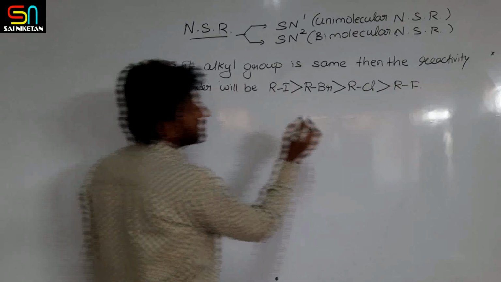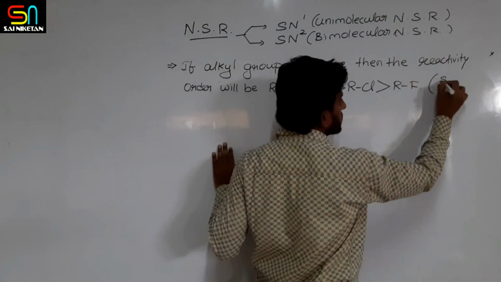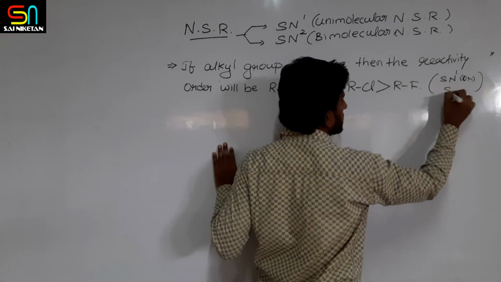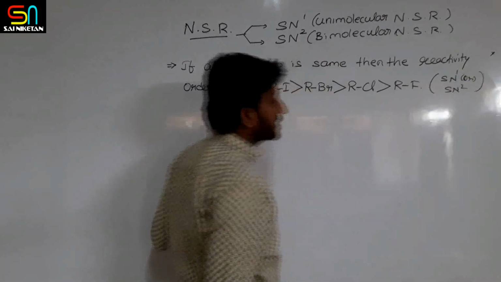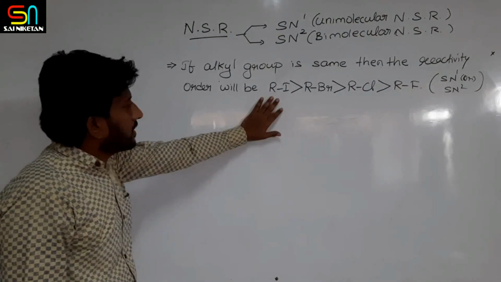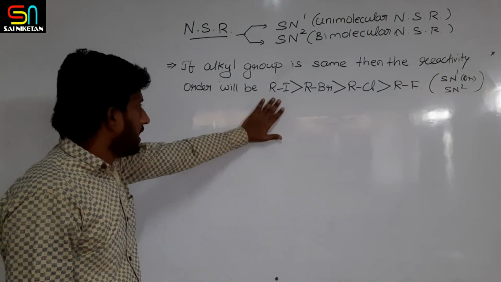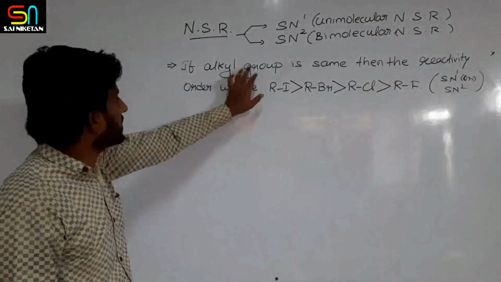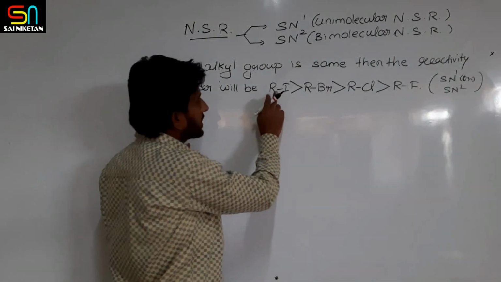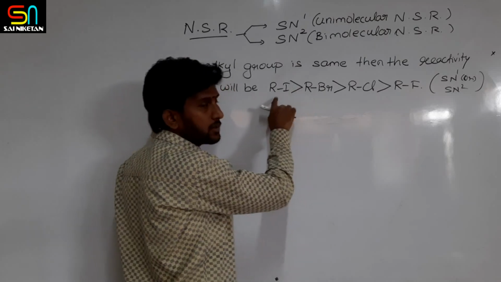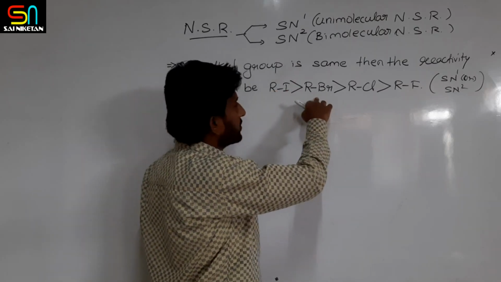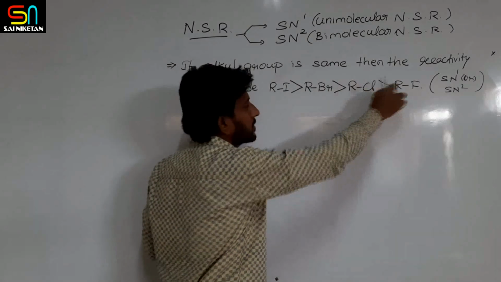Whether it may be SN1 or SN2, in any reaction, the order of reactivity of alkyl halides when R remains the same, means the alkyl groups remain the same, is this order. Alkyl iodides are more reactive towards SN1 or SN2, similarly compared to bromides, chlorides and fluorides.